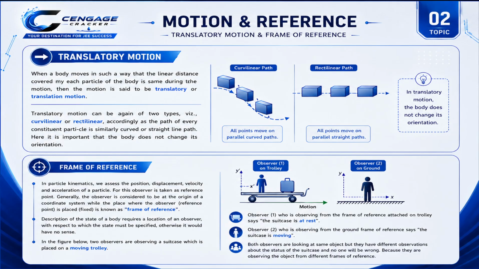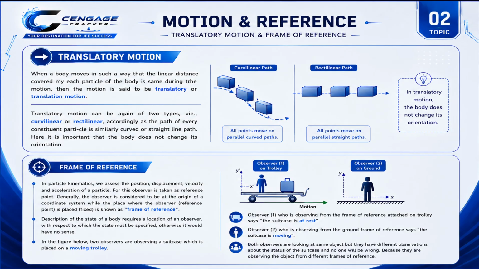And let me teach you frame of reference. What is it? It is actually a nice concept. In kinematics, we assess the position, displacement, velocity and acceleration of a particle, and we take the observer as a reference. And it is the origin of the coordinate system. Sorry, let me teach you clearly. The observer is to be at the origin of the coordinate system, while the place where the observer is placed fixed is known as the reference point.